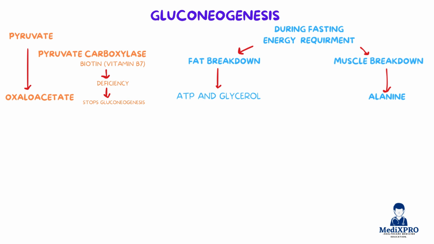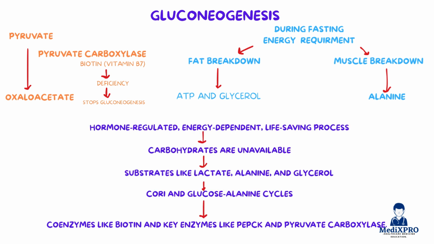Lactate from anaerobic metabolism also contributes. The tissues capable of gluconeogenesis are primarily the liver and kidney, not muscles. To close this up, gluconeogenesis is a hormone-regulated, energy-dependent, life-saving process.